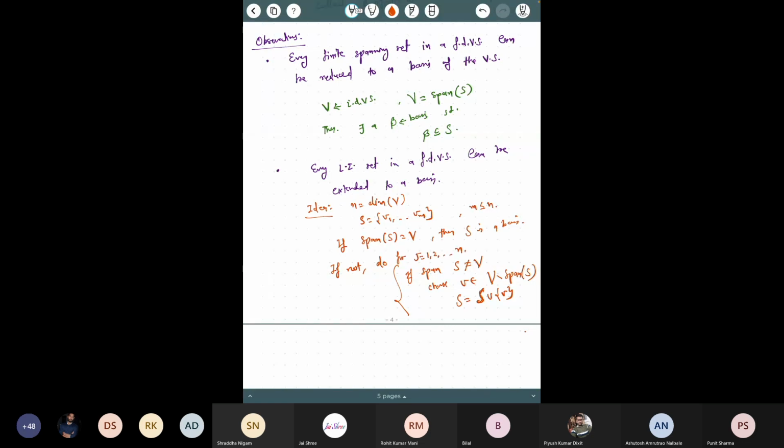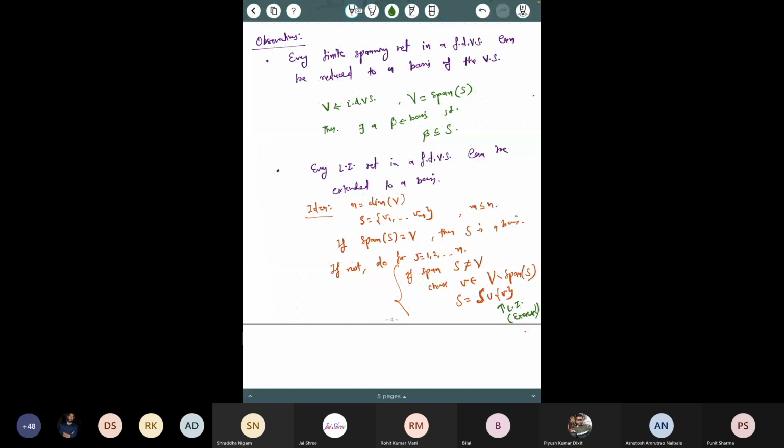After n steps, you will get a set S that spans the whole space and is also linearly independent. The only important thing here is that after including this vector v, this set S is again linearly independent. That is the catch here. You just verify that.